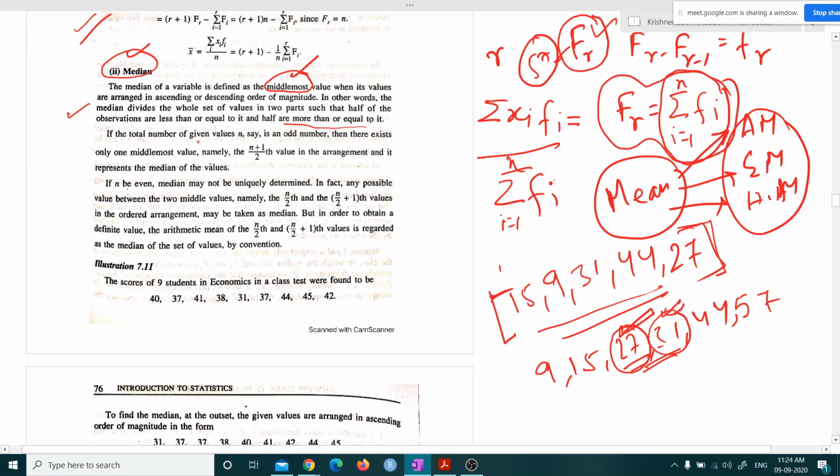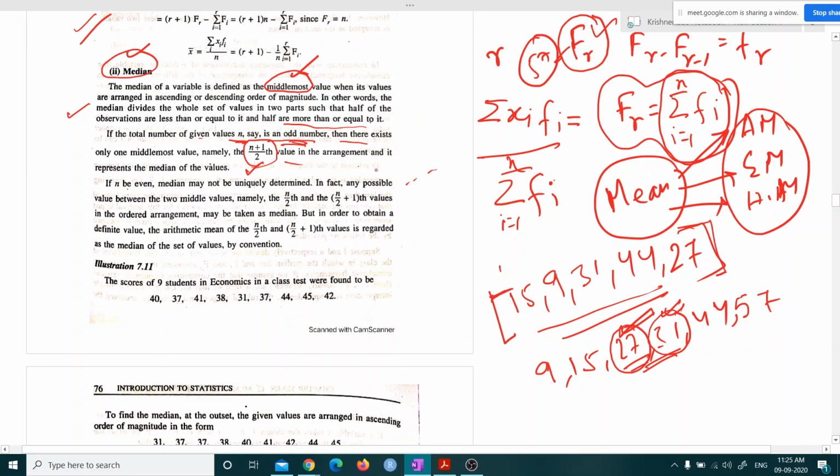If the total number of values n is an odd number, then there exists only one middlemost value, namely (n plus 1) by 2. Odd number means if the values are like 3, 5, 7, we'll have exactly the middle value.